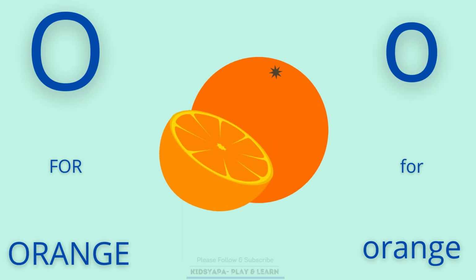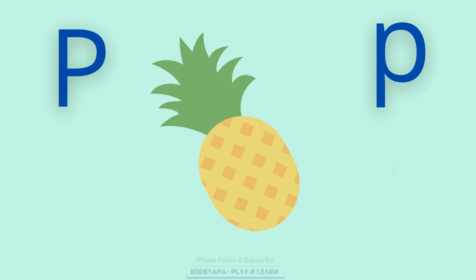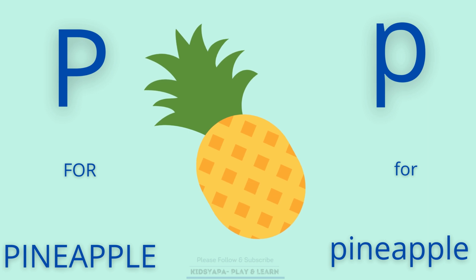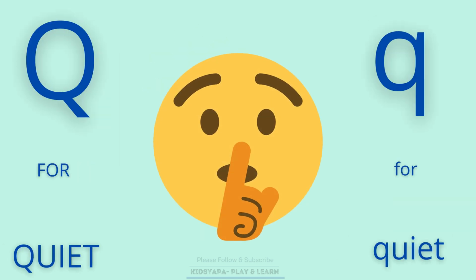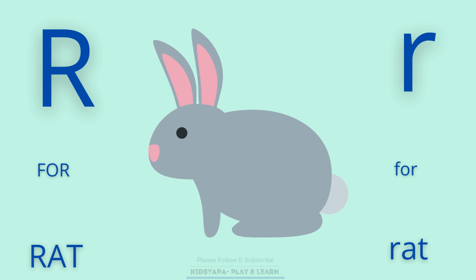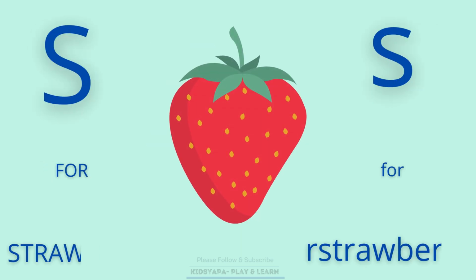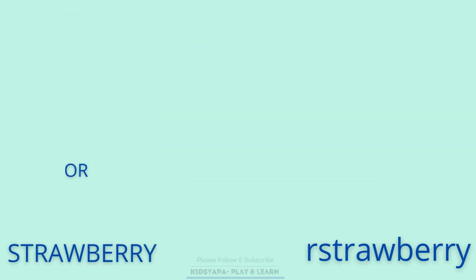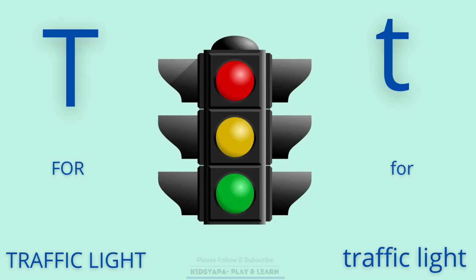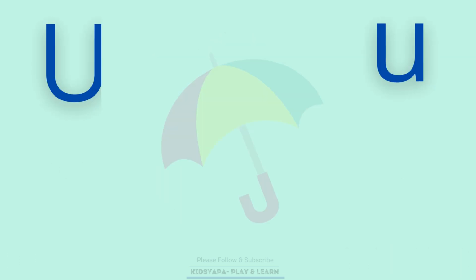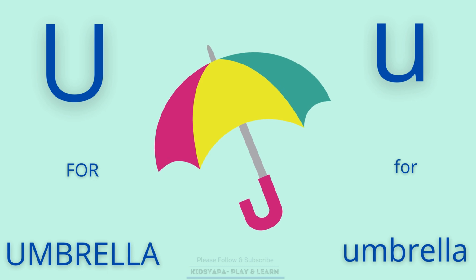O. O for orange. P. P for pineapple. Q. Q for quiet. R. R for rat. S. S for strawberry. T. T for traffic light. U. U for umbrella.